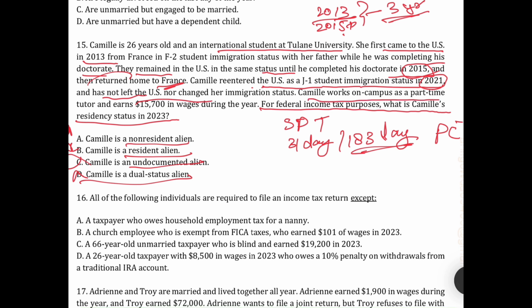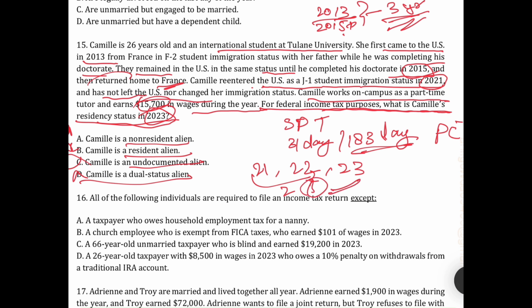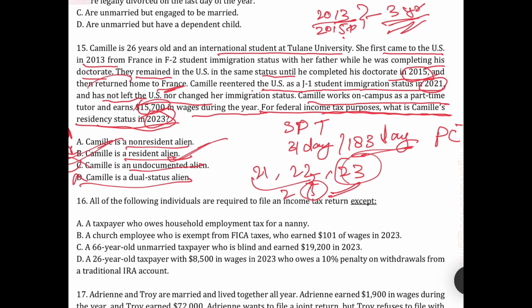Okay, Camely worked on campus part time and earned such an amount of wages during the year. The federal income tax residential status for Camely is for 2023. So in 3 years, here 3 years, then 2021, then 2022, and 2023. So we consider 2 years. So the total is 5 years up till 2023. So C can be the resident alien. So the correct answer is resident alien. Okay. Please revise these two. This is a very important question.